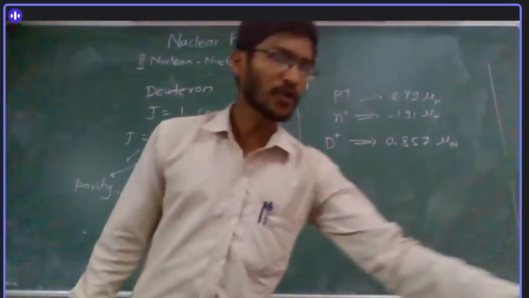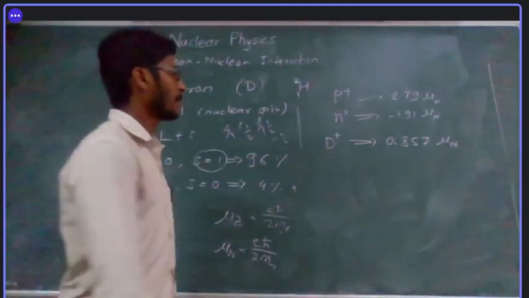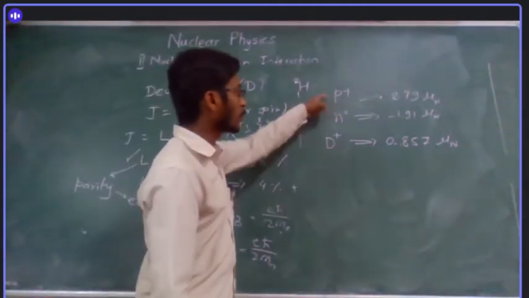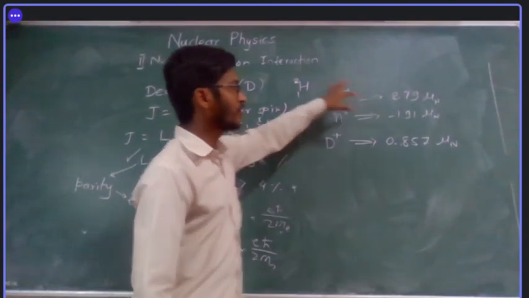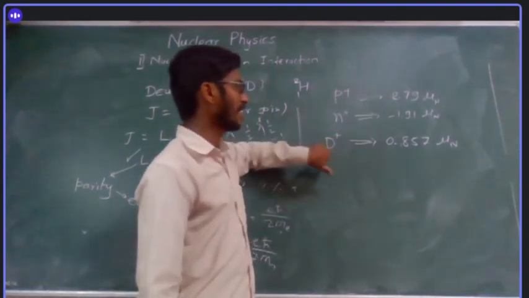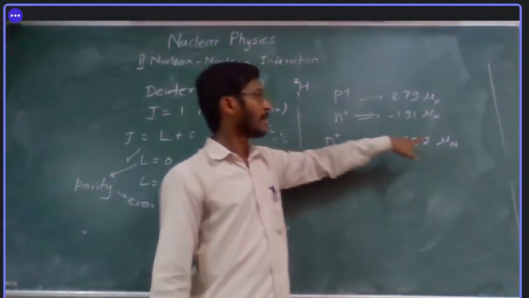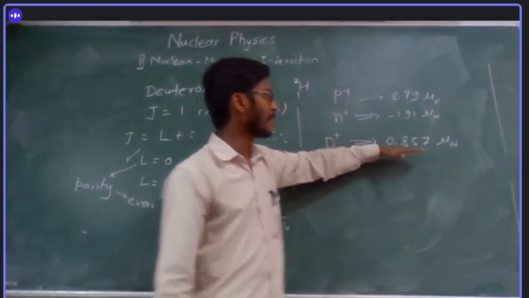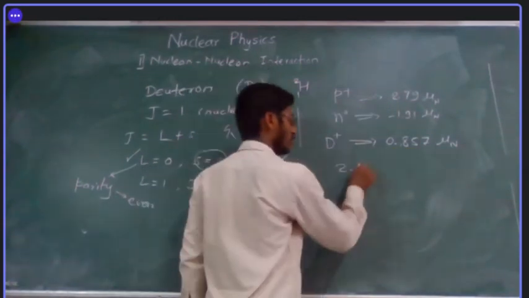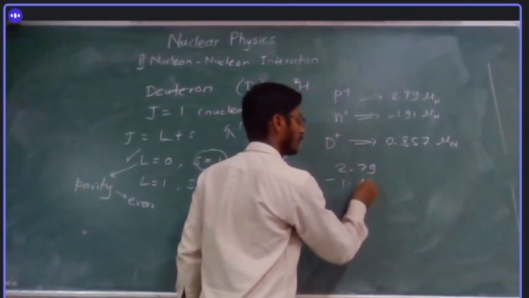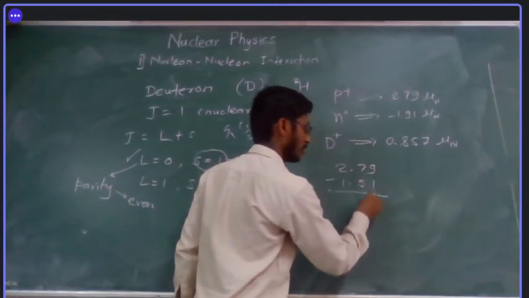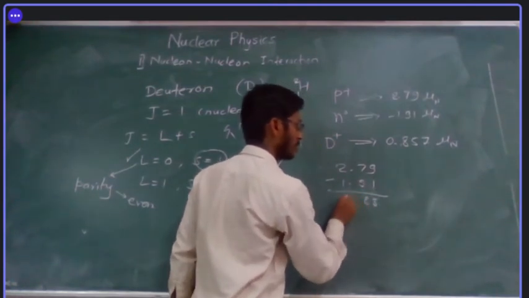So ideally, what should be the case? This consists of one proton and one neutron. So if you add these two, you should get the magnetic moment of this. But this addition is not exactly the same. If we do 2.79 - 1.91, it is 0.88.